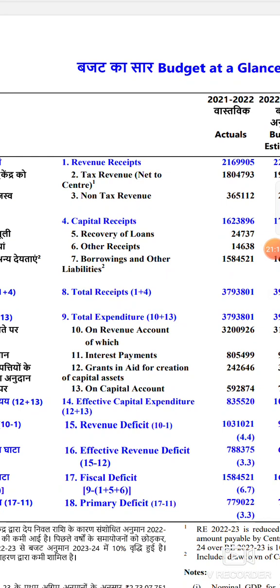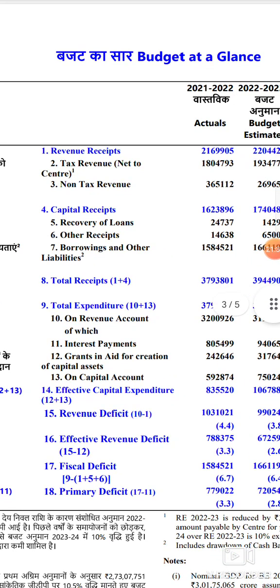Similarly for government, whenever they give money, it is an asset to the government. Whenever they are recovering the money, the asset will be deleted, and the 1 lakh which they are receiving is nothing but a capital receipt. That is the reason why they have taken recovery of loans as the first case. See, capital receipts can be of many types. The first one is recovery of loans, and the other is all other receipts.